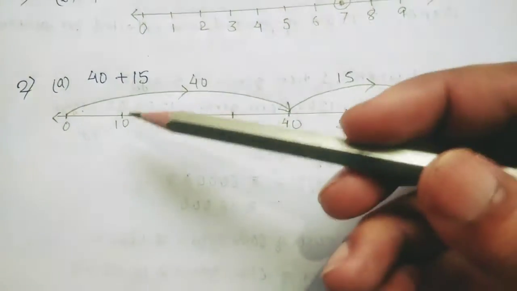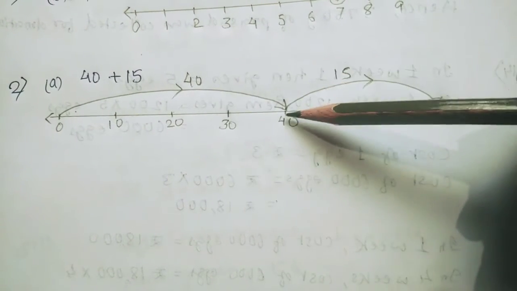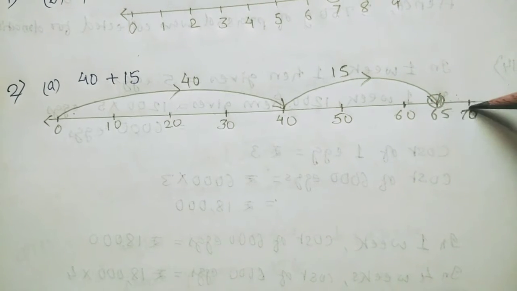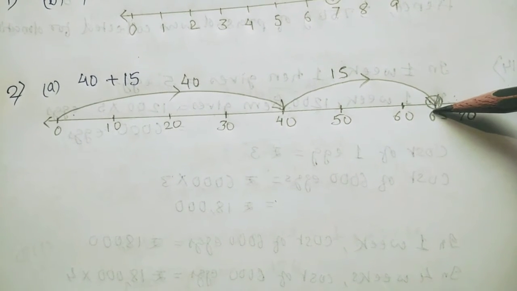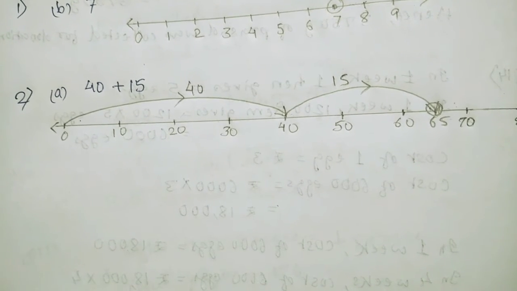Students, you can see here you have to go from 0 to 40, then from 40 again plus 15. So from here plus 15 will be where? Up to here, between 60 and 70, it is 65. So this is the answer of 40 plus 15, 65. In this way do the rest of the questions.